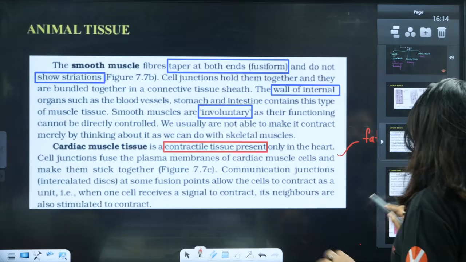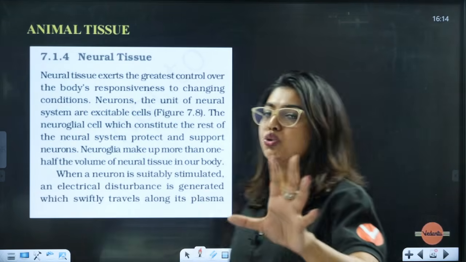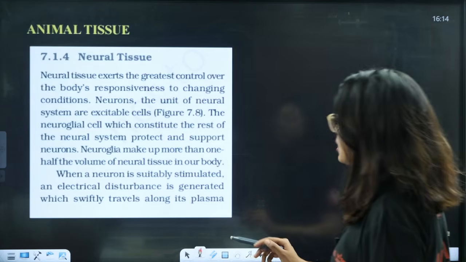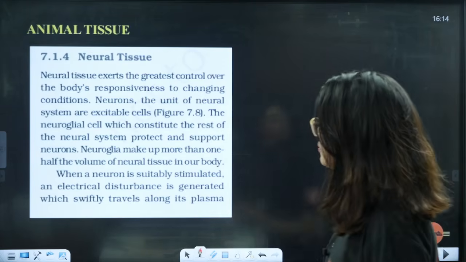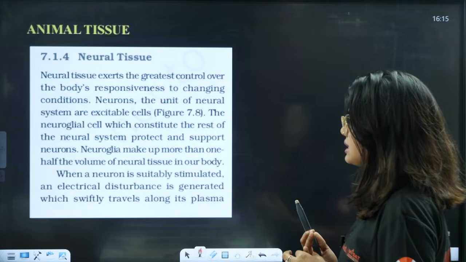Okay? Done? Last topic for the day is going to be neural tissues. So, neural tissues exert the greatest control over the body's responsiveness to the changing condition. Neurons, the unit of neural systems, are excitable cells.